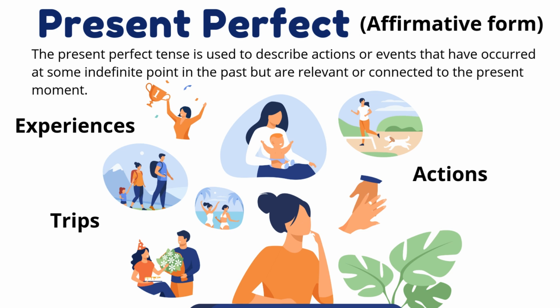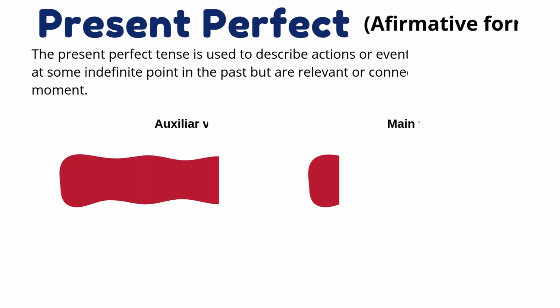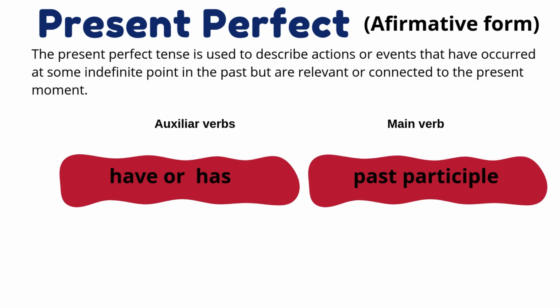Okay, the present perfect in affirmative form is used to describe actions or events that have occurred at some indefinite point in the past but are relevant or connected to the present moment. You can use the present perfect to talk about your experiences, your trips, or some actions during your life. They occur in the past but are in your present.